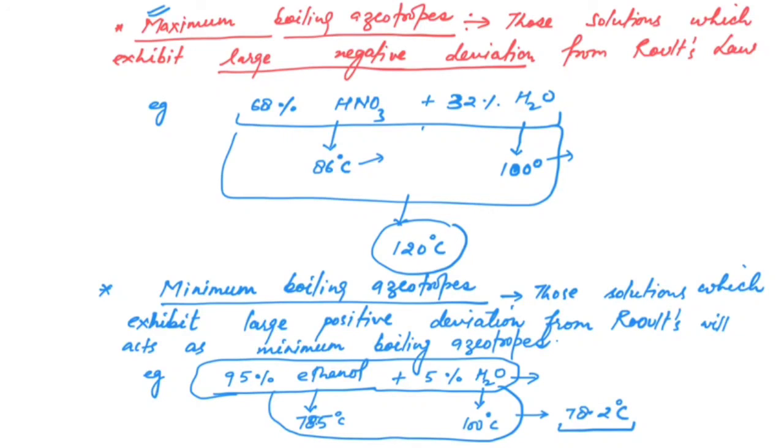So if the solution boils at a temperature lower than the boiling point of both components, the azeotropic mixture will be a minimum boiling azeotrope, and if it boils at a temperature greater than the boiling point of both components, it will be an example of a maximum boiling azeotrope. So this is all about azeotropic mixtures.